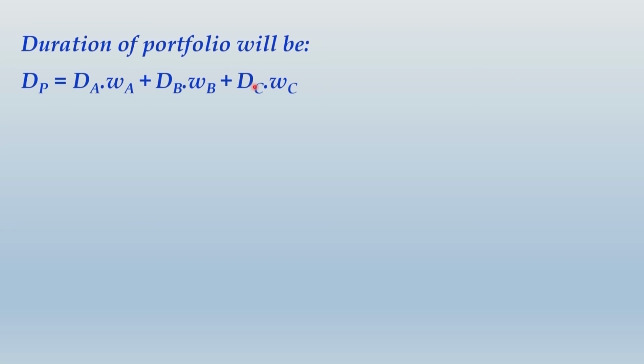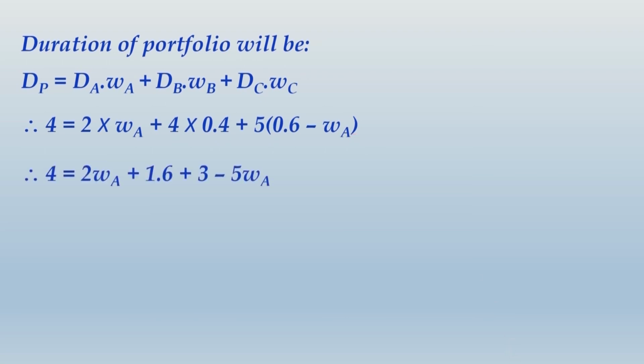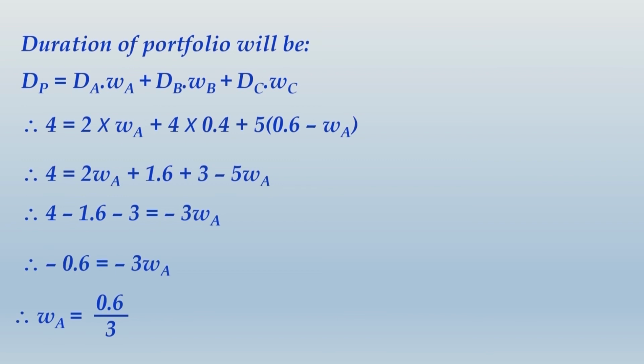DA, DB and DC values are given in the question. WB is 0.4, WA can be written as it is, and WC we have already found as 0.6 minus WA. So let us substitute all these values over here and solve this equation to find the value of WA. When you finally solve this, you find WA as 0.6 divided by 3, that will be 0.2, and WC will be 0.6 minus WA, so it will be 0.6 minus 0.2 and that will give you 0.4. So friends, do one thing, write up this whole thing and then we move ahead.